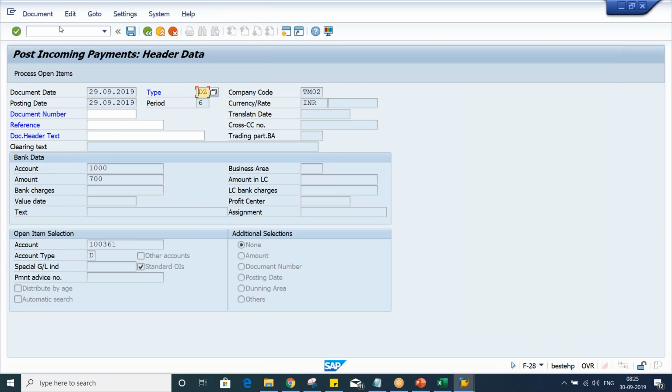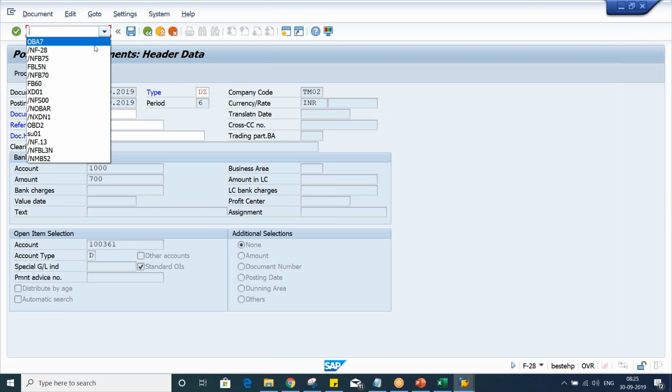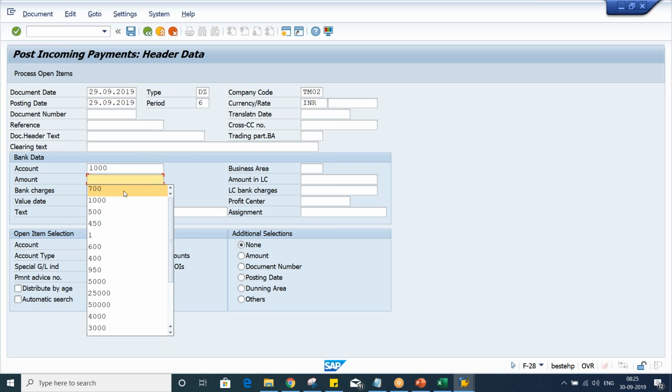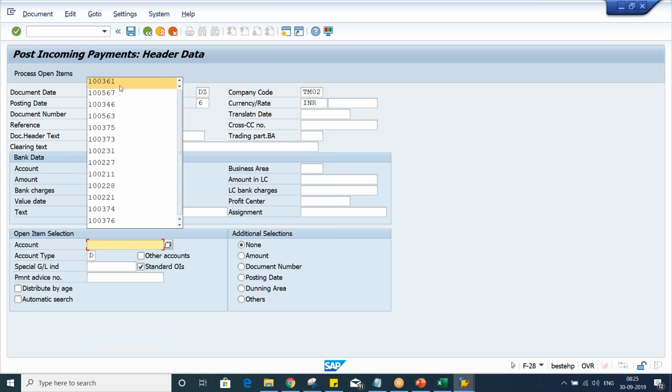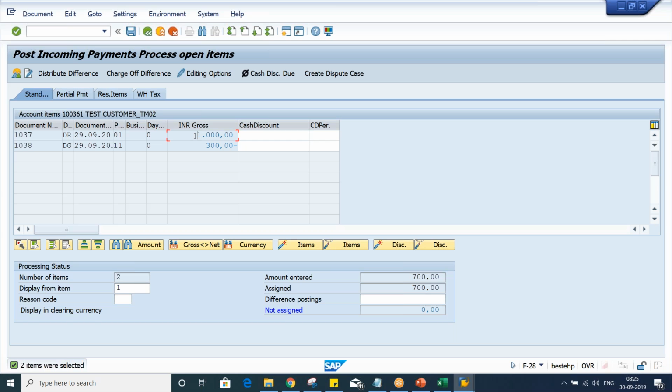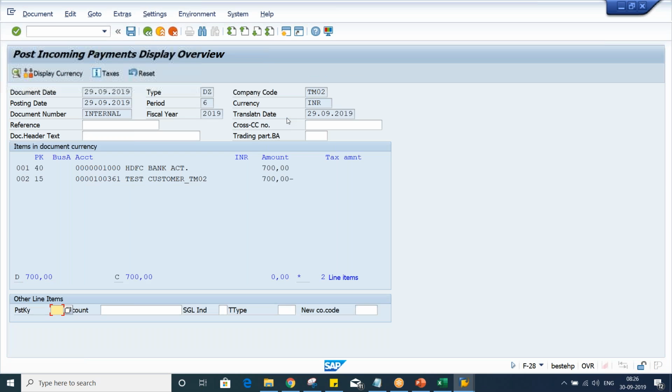Now, since the error has taken place, once again you have to give all the details. Amount 700. This is the customer. Press enter. Now look at here, 1000 in the form of debit and 300 in the form of credit, right? Here, the amount entered by us is 700, and the system has also assigned 700 itself, right? If you want to see the accounting entry, click on simulate.